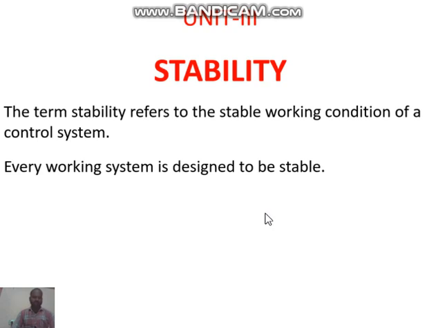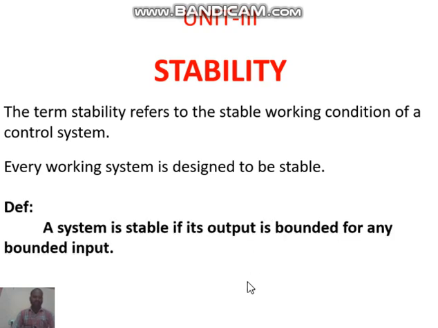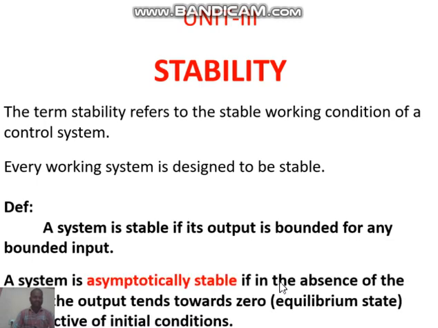So what is stability? The definition: a system is stable if its output is bounded for any bounded input. So bounded output for bounded input systems are called stable systems. In stability, different cases will be there. First one is asymptotically stable. A system is asymptotically stable if, in the absence of input, the output tends towards 0 or the equilibrium state.